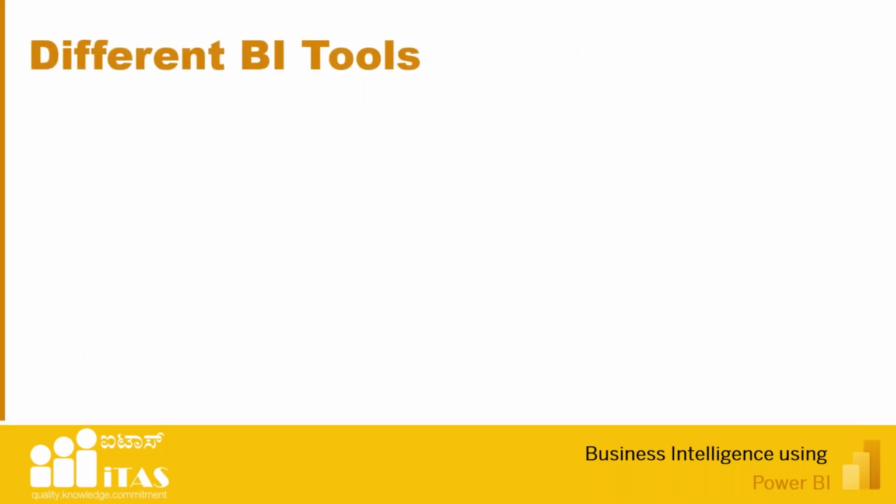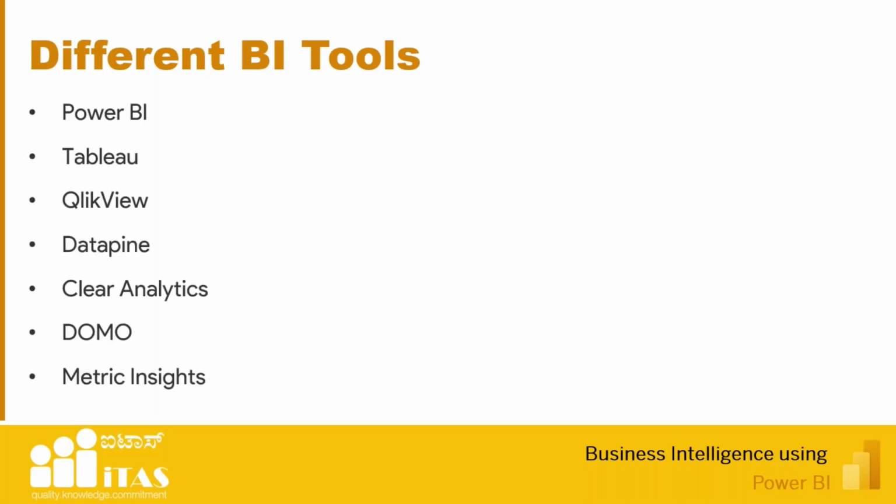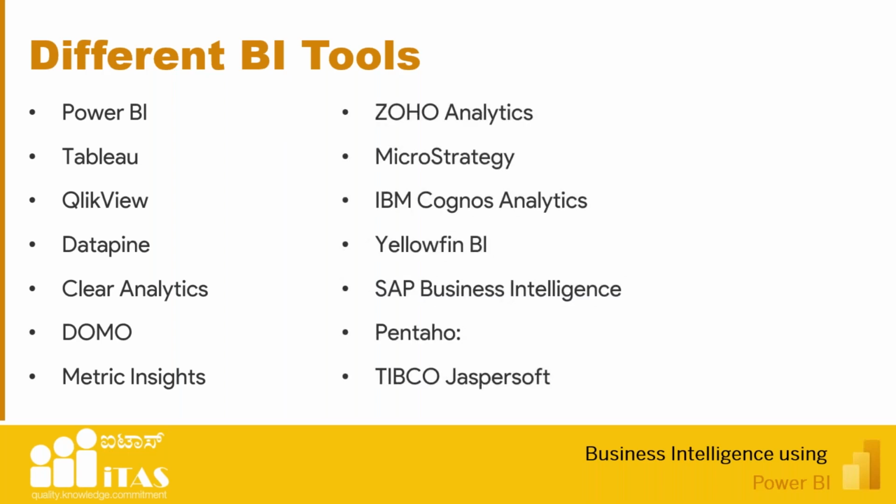So what are the different BI tools we have in the industry? Many of them only know Tableau, Power BI or QlikView, but there are hundreds of BI tools. I have listed down the main business intelligence tools used in the industry. Say Power BI, Tableau, QlikView, Datapine, Clear Analytics, Domo, then Metric Insights, Zoho Analytics. Then we have MicroStrategy, which was widely used, IBM Cognos Analytics, Yellowfin, then SAP, Pentaho, then Tibco. So these are some of the major BI tools actually used in the industry.